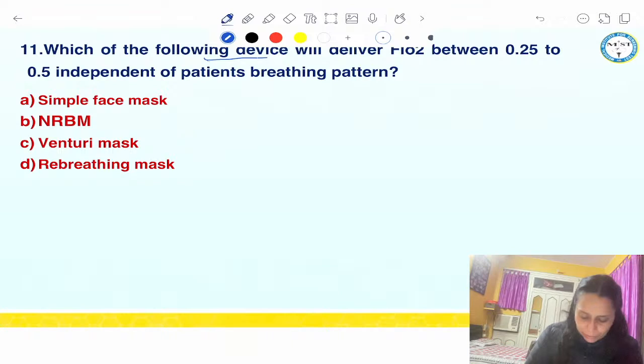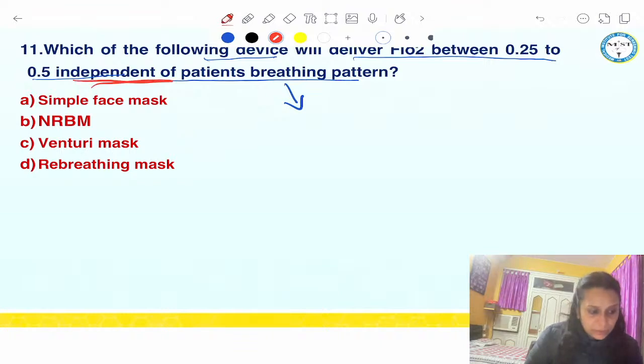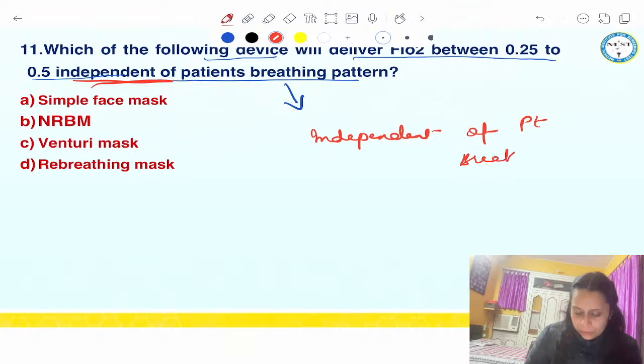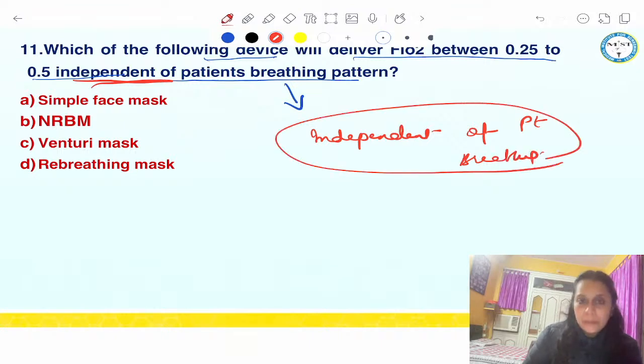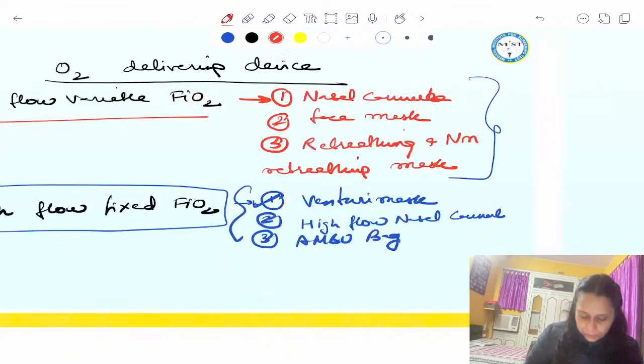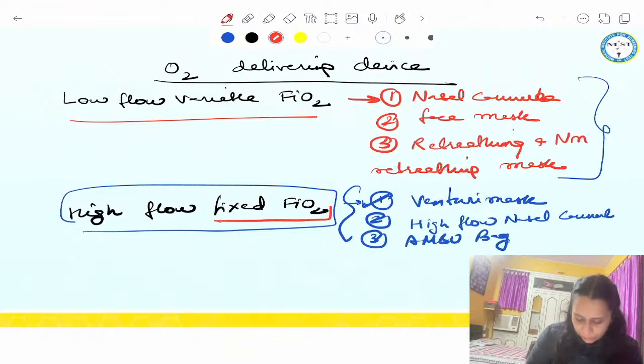Which of the following device will deliver FiO2 between 0.25 to 0.5 independent of patient's breathing pattern? So first we have to catch in the question, it is independent of patient's breathing pattern. Right? So when this word is there, independent of patient breathing pattern, then we have to have answer in fixed FiO2 delivering device.